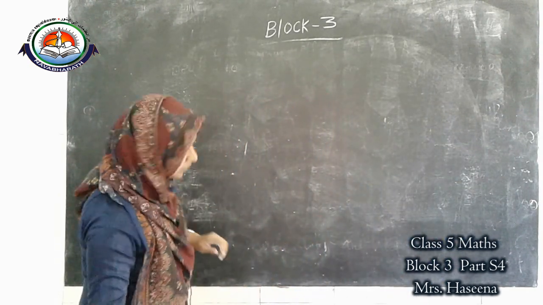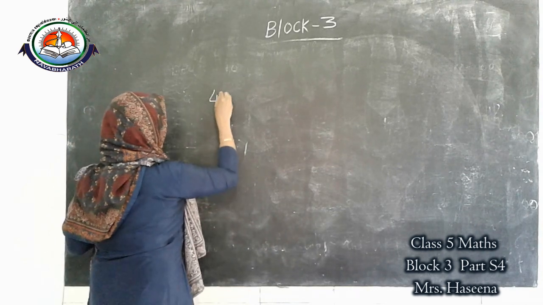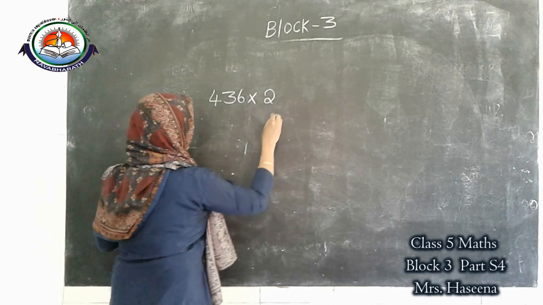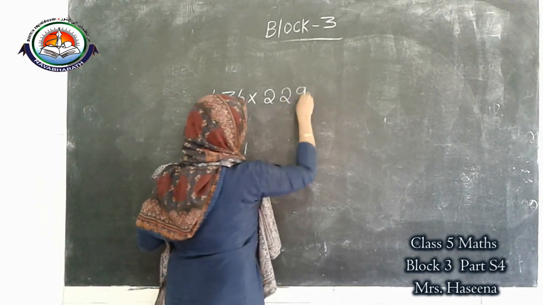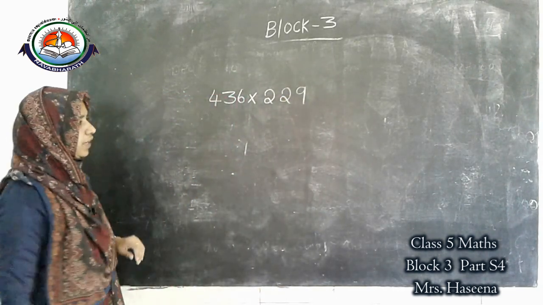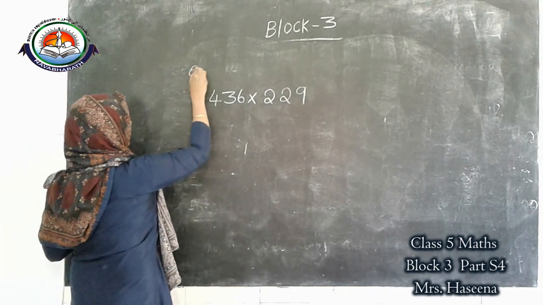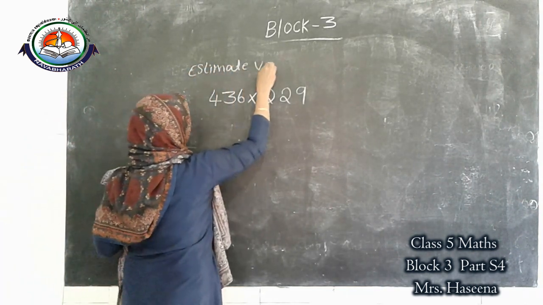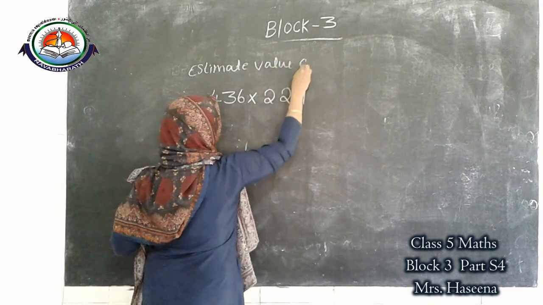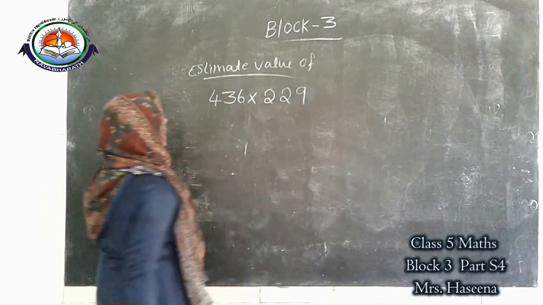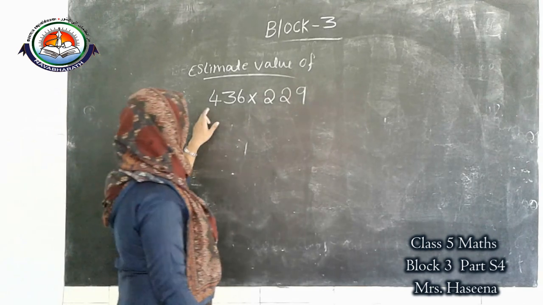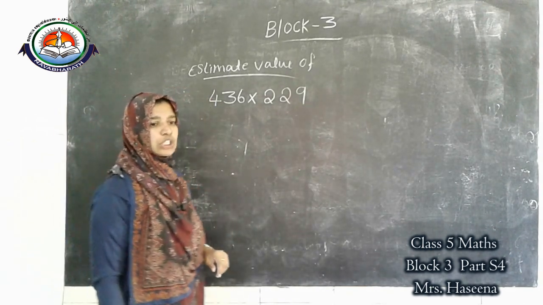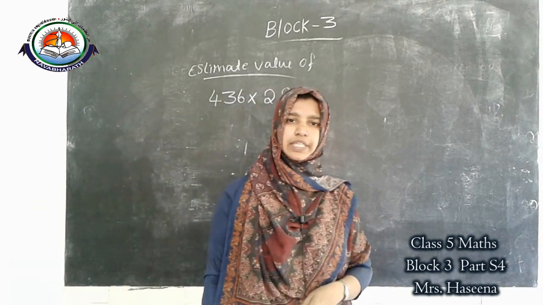First question, 436 into 229. We want to find the estimate value of 436 into 229.